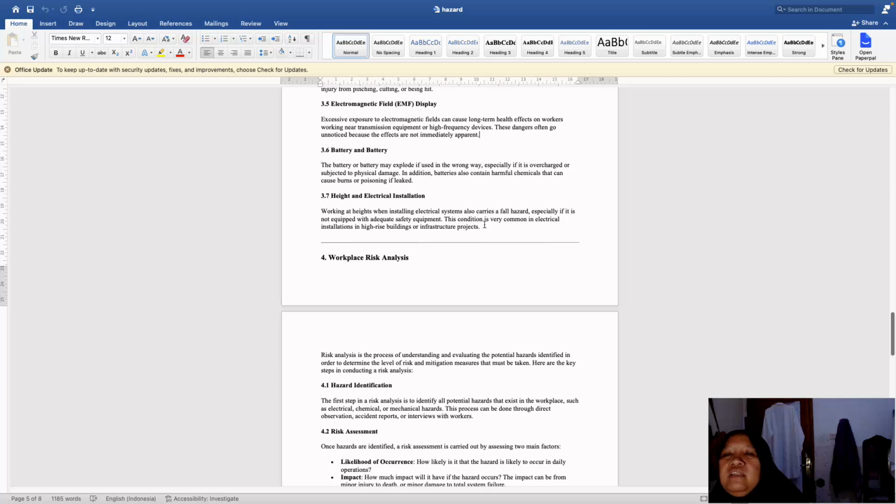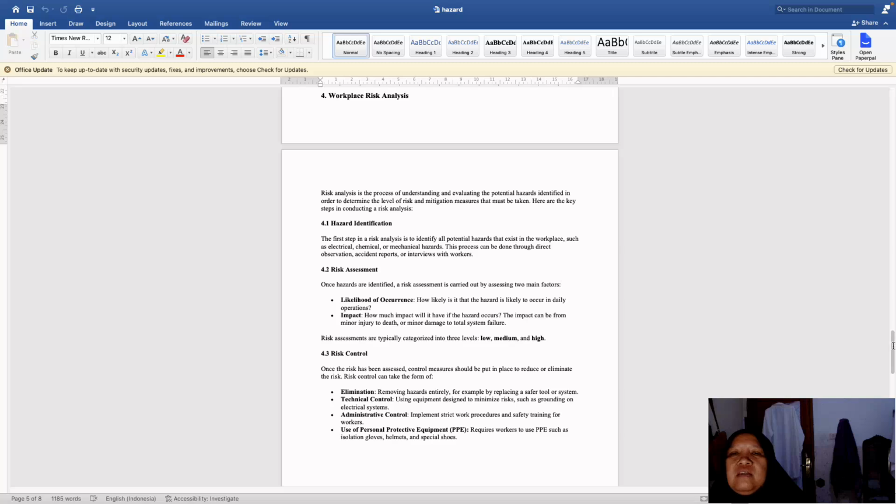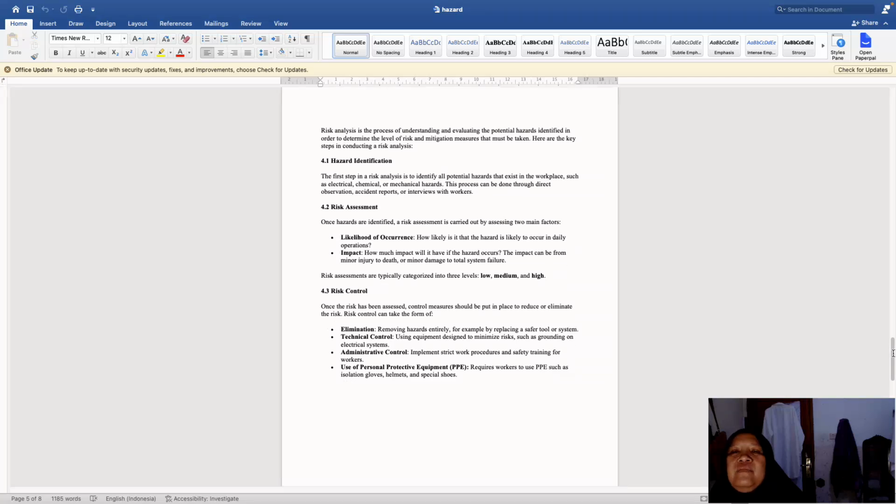This condition is very common in electrical installation in high-rise buildings or infrastructure projects. And then, workplace risk analysis. Risk analysis is the process of understanding and evaluating the potential hazards identified in order to determine the level of risk and mitigation measures that must be taken. Here are the key steps in conducting a risk analysis.